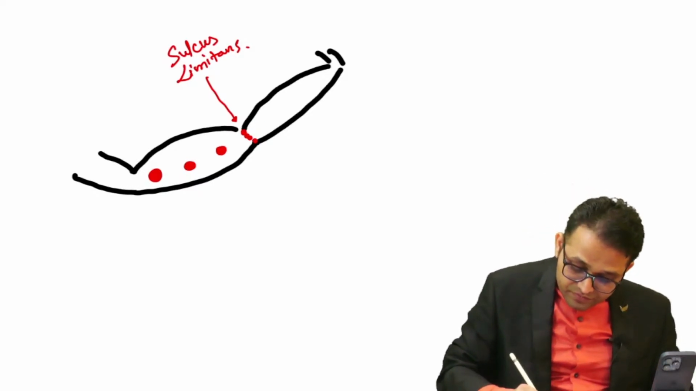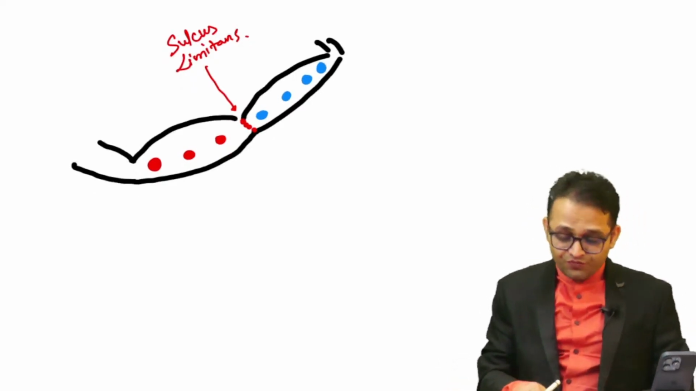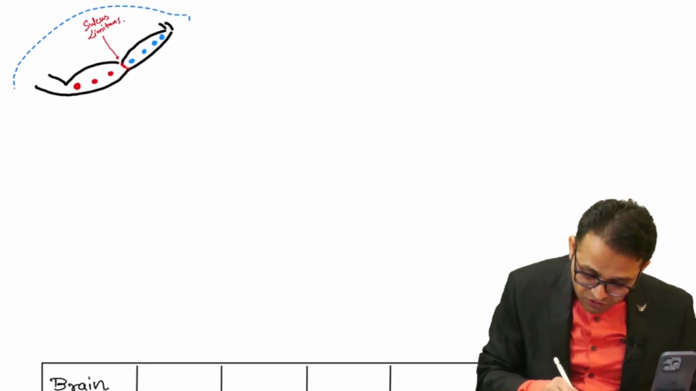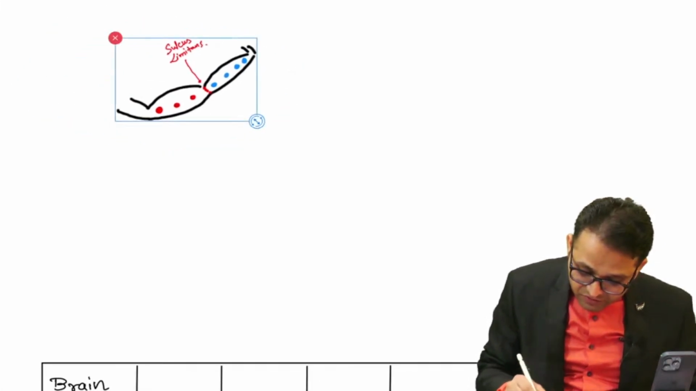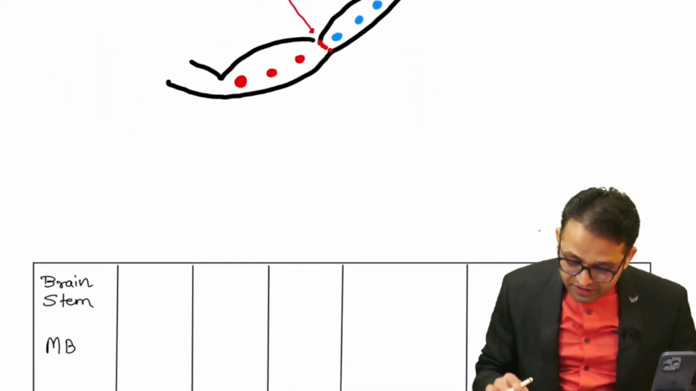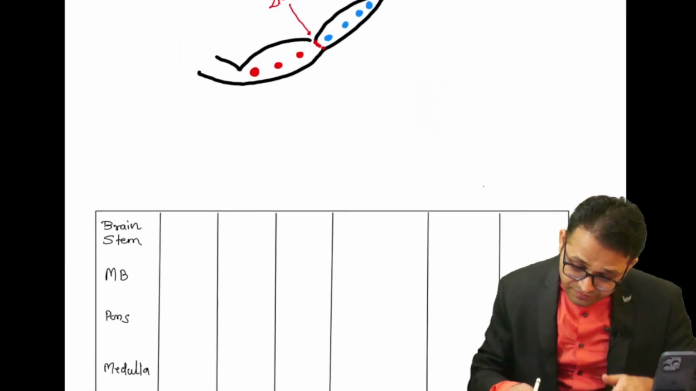So we are going to talk about all of this, all the different kinds of cranial nerve nuclei. Fine. So I am putting their names in this box. Catch this point, sir.